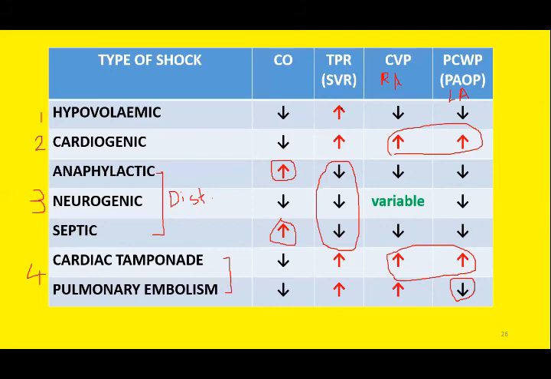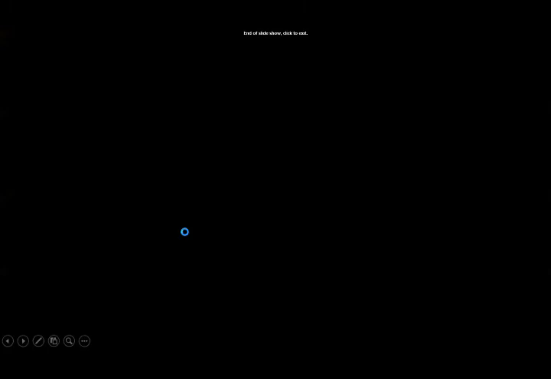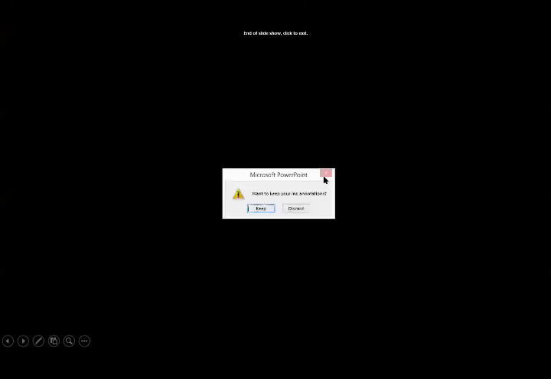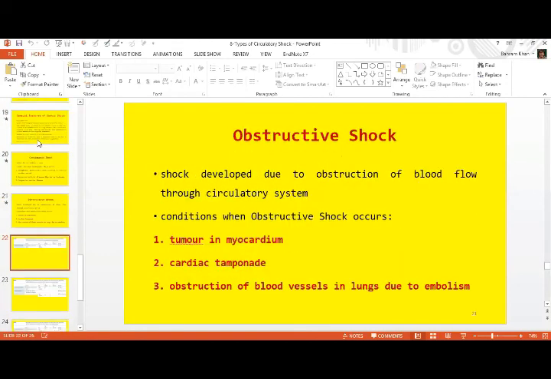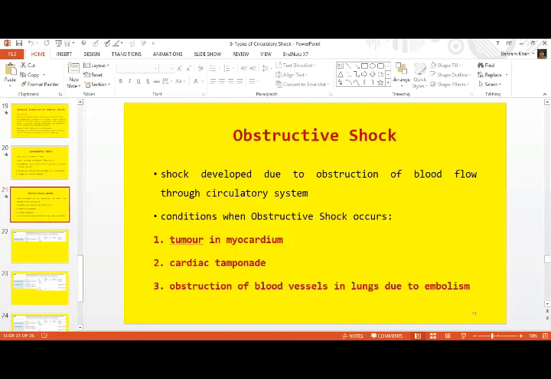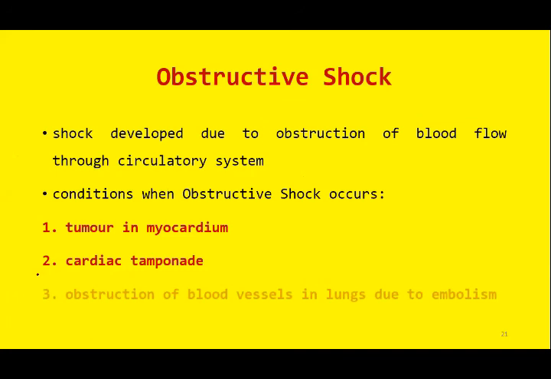Okay, I have a question. Cardiac tamponade. So, what is cardiac tamponade?